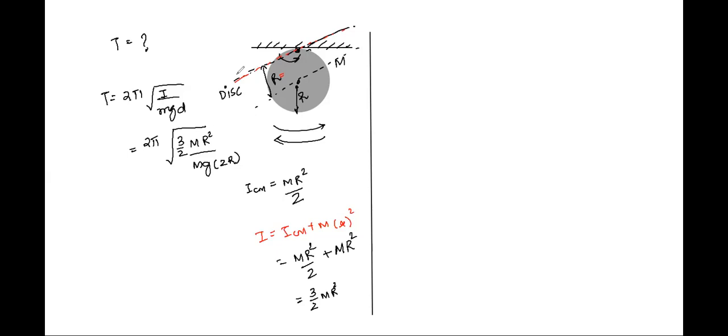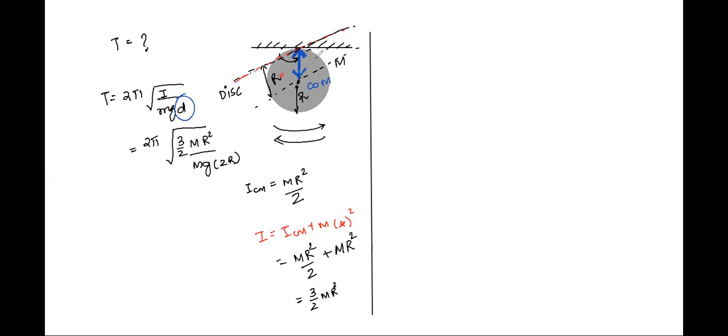Mahila, am I correct? What is this d? D is equal to? Sir, d is the distance between the center of mass and axis of rotation. Okay, check and tell me what is the distance between the center of mass and the axis of rotation?